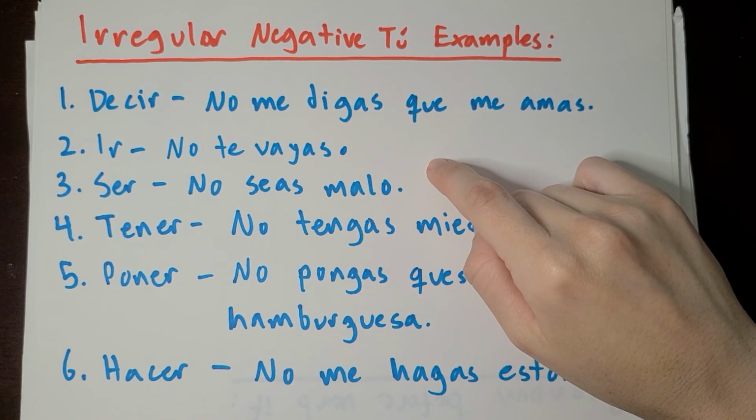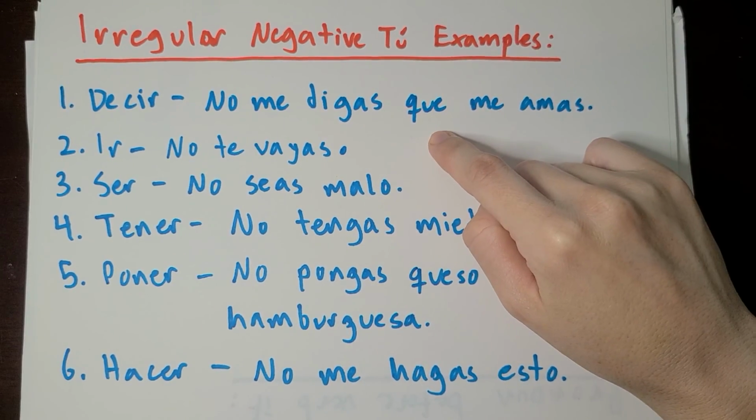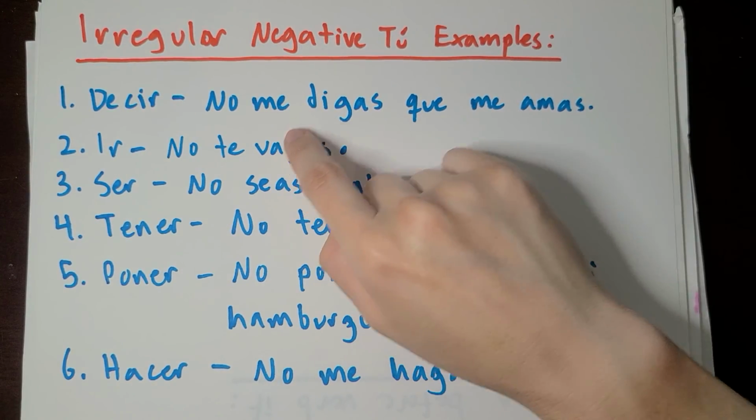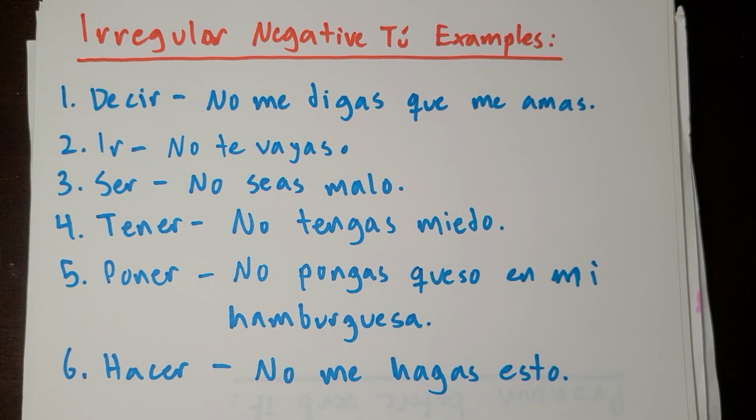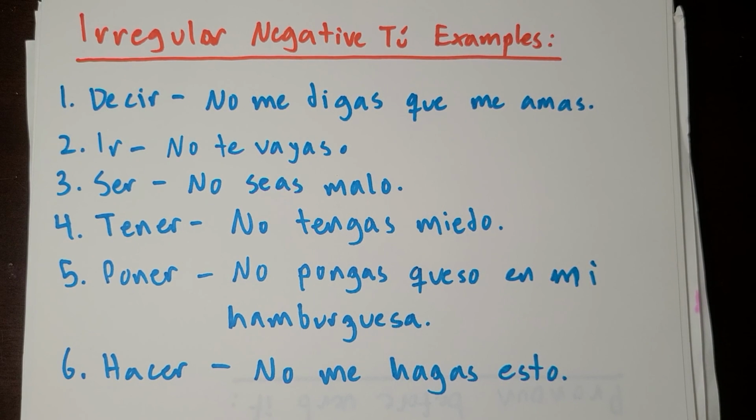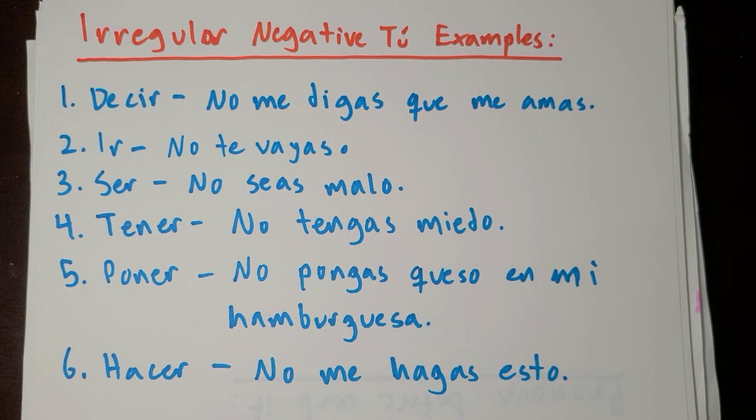No te vayas, don't leave. No me digas, don't tell me. Or for decir, don't tell somebody else something. This is a secret. No le digas a él, whatever. Don't tell him whatever. Don't tell anybody whatever. No le digas a nadie. So you have to put that pronoun there. No le digas a nadie. Don't tell anybody. Yeah, don't put cheese on my hamburger. You need to know how to order things if you're a vegan or something. So actually this lesson is very useful.